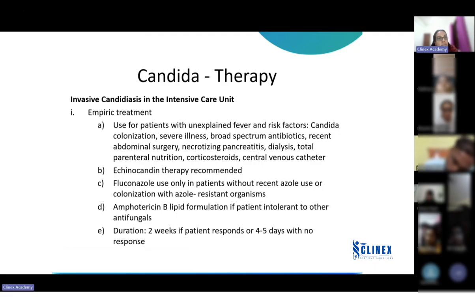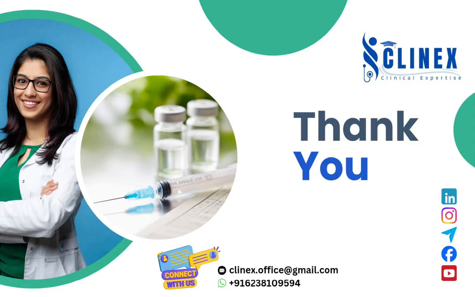Amphotericin B lipid formulation is used if the patient is resistant or intolerant to other antifungals. Duration of treatment is 2 weeks. If the patient responds, you can continue for 2 weeks. If the patient has not responded after therapy, you can give it for 4 to 5 days and then stop it. Then it is most probably not a fungal infection. So if the patient has responded, continue for 2 weeks. If not, take it for 4 to 5 days and then stop it. Okay, that's how we manage in empirical therapy.